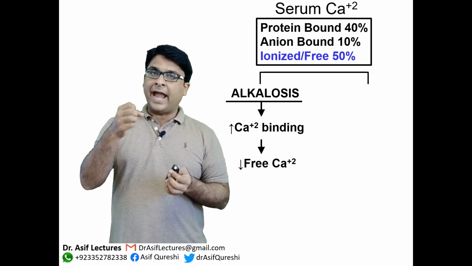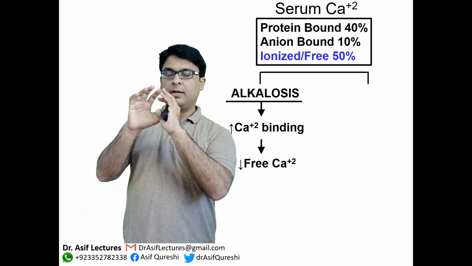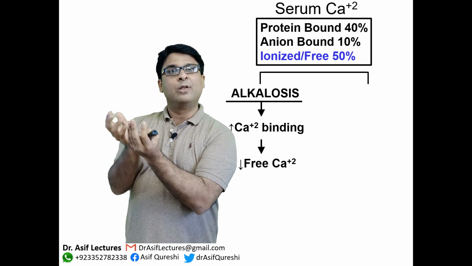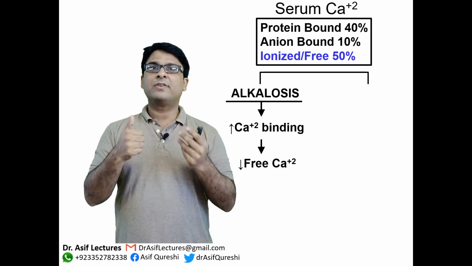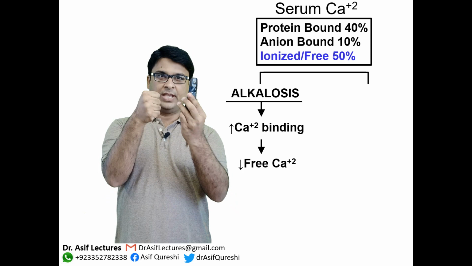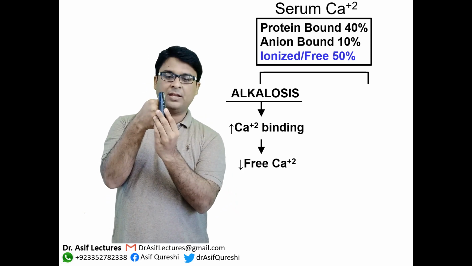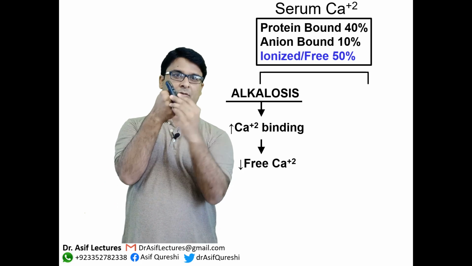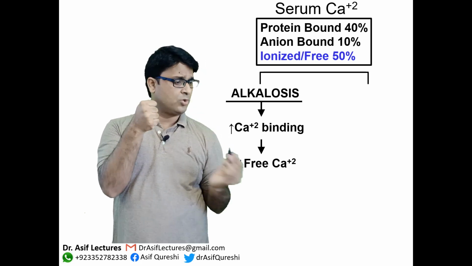Now, when hydrogen is released from the protein, there are spaces now available for calcium to bind. So calcium now binds to the proteins. Say for example, this is a protein and this is hydrogen. Whenever there is calcium coming in, it cannot bind the protein because there is already a hydrogen sitting there. But in alkalosis, this hydrogen goes away.